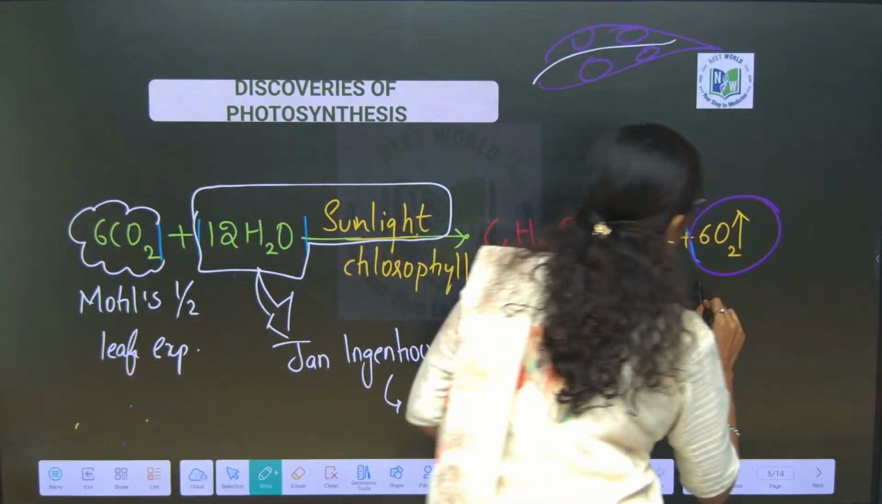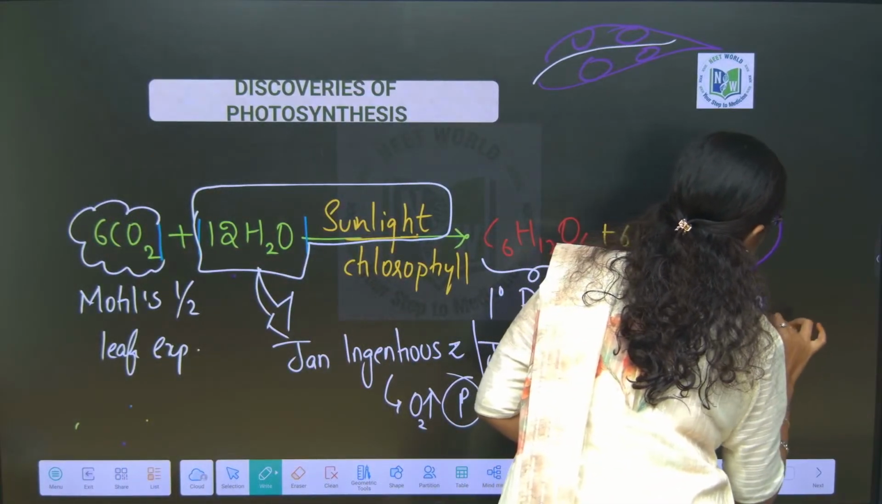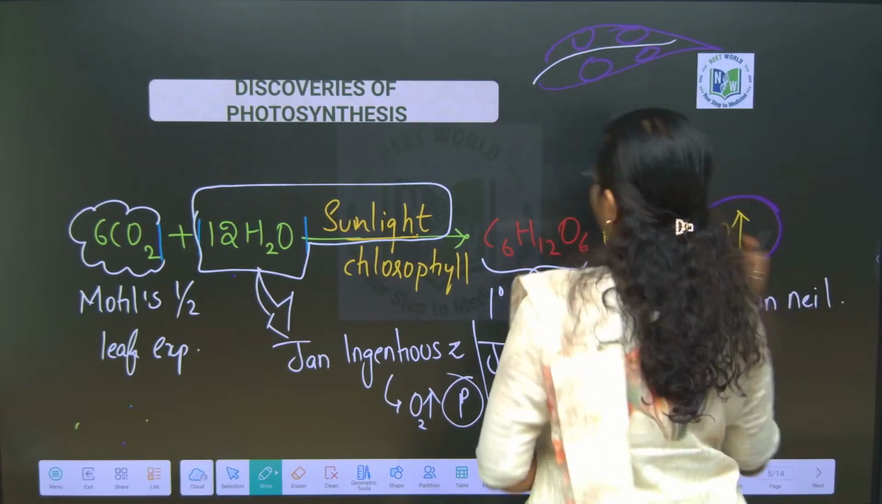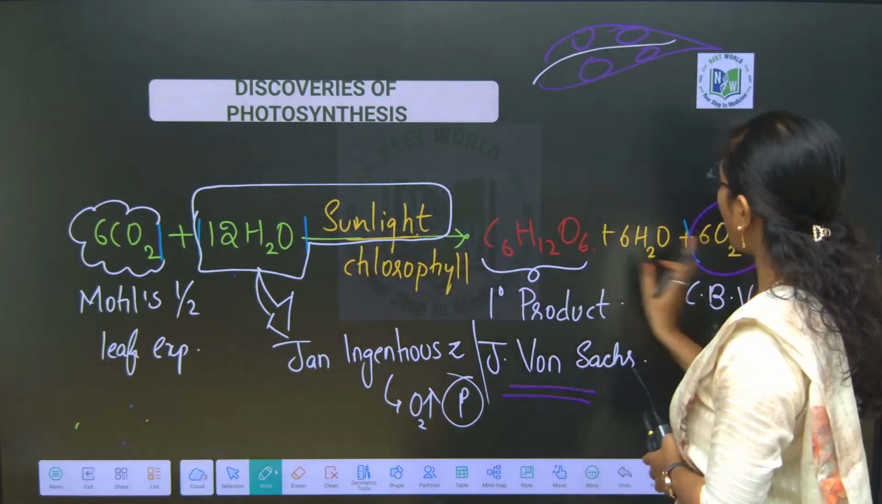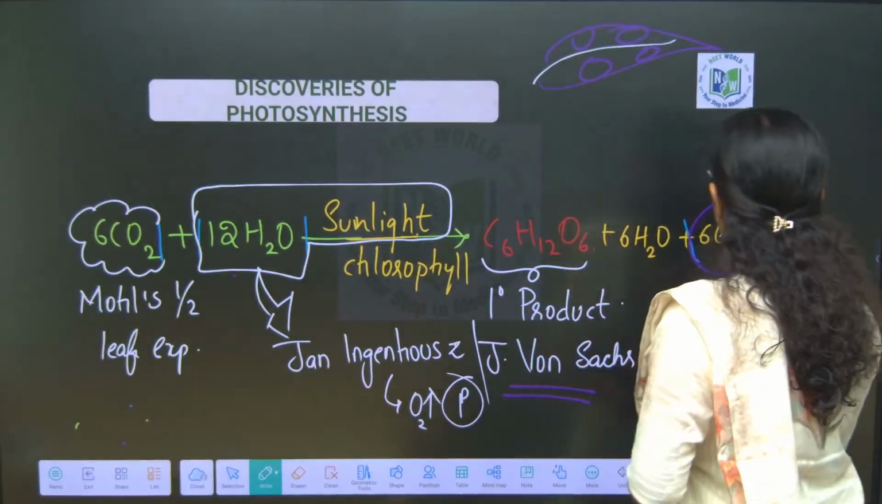And then, oxygen is coming from water, not from carbon dioxide. That point is said by C.B. Van Niel. Oxygen comes from water, not from carbon dioxide, is said by C.B. Van Niel.